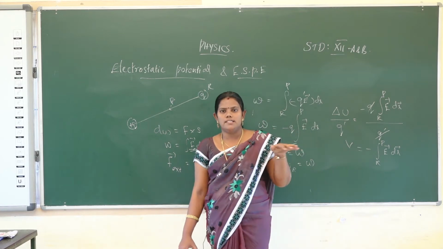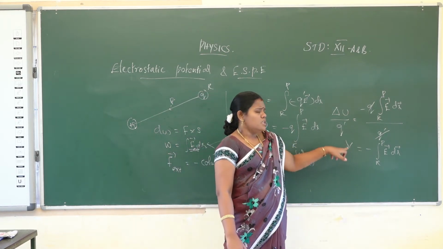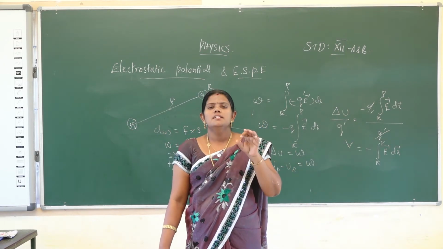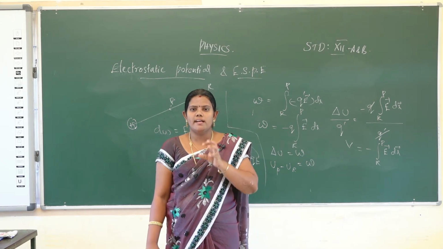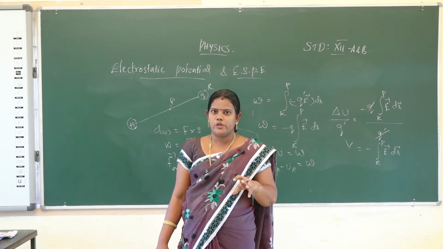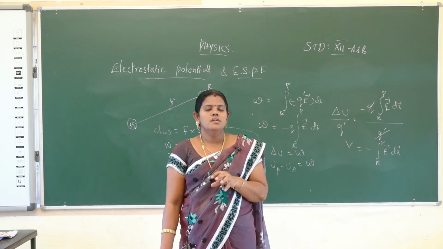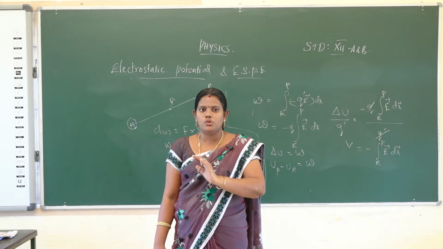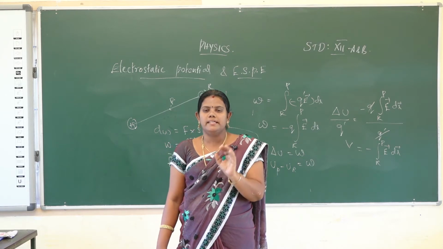So we will note some important points about V. Electrostatic potential depends only on the electric field due to the charge Q. It does not depend upon the electric field due to the test charge Q'. It depends only upon the electric field due to the plus Q charge, not upon the electric field created by the test charge.